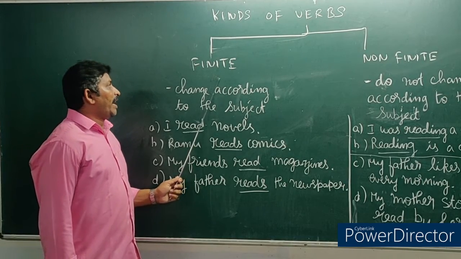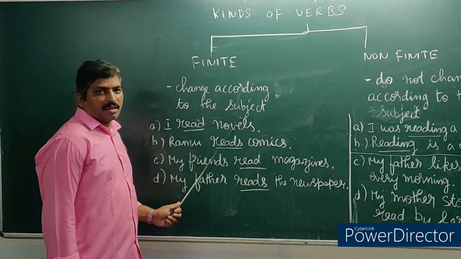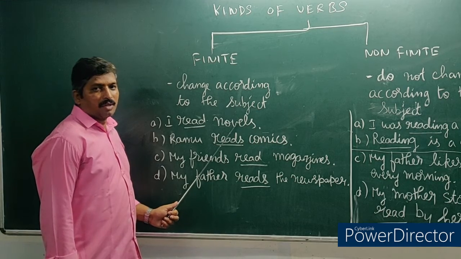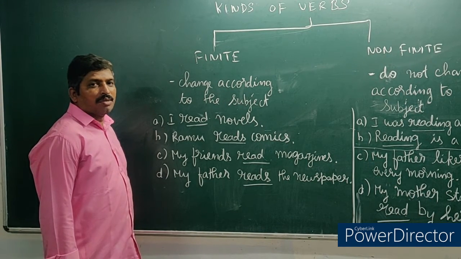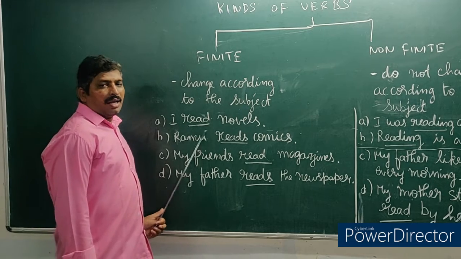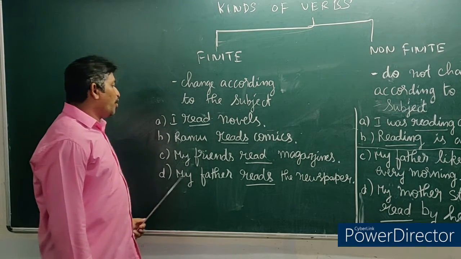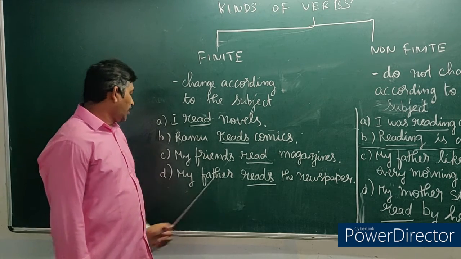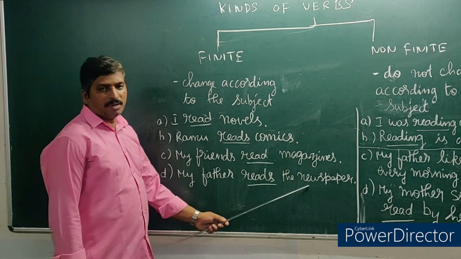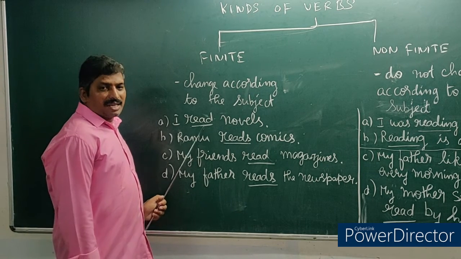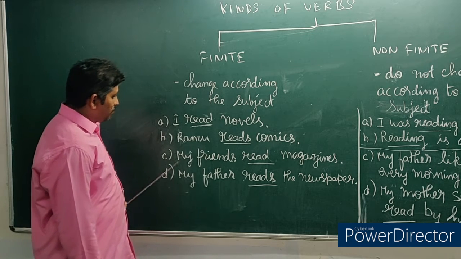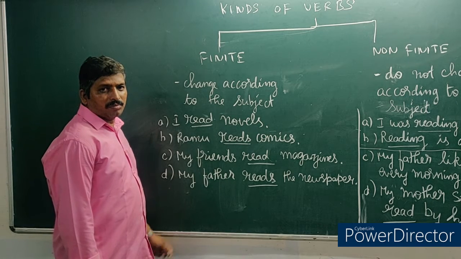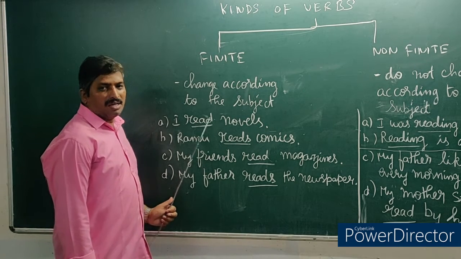Finite verbs change according to the subject. Let me give some examples. I read novels. Ramu reads comics. My friends read magazines. My father reads the newspaper. In these sentences, the subject varies. Based on that, the verbs also vary. Do you understand? Hence they are finite verbs.